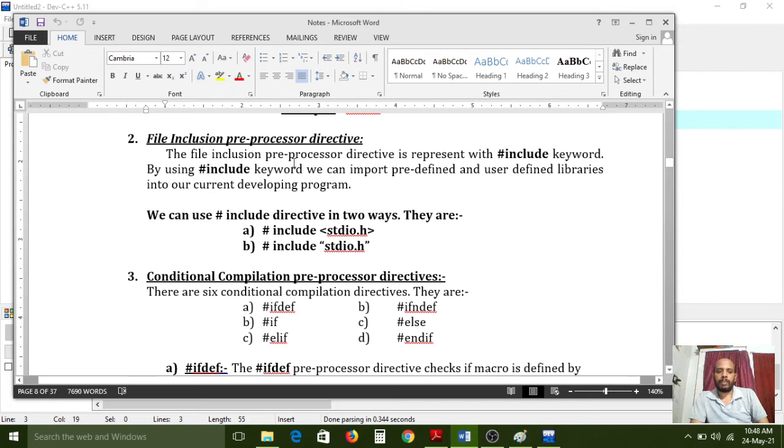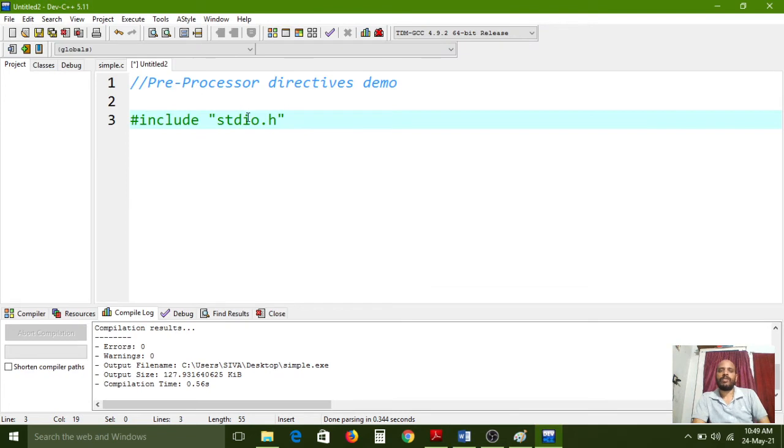The file inclusion preprocessor directive is represented with the hash include keyword. By using the hash include keyword, we can import predefined and user defined libraries into our currently developing program. Actually this is the predefined library stdio.h. Sometimes we want to link our predefined libraries as well as our user defined libraries.